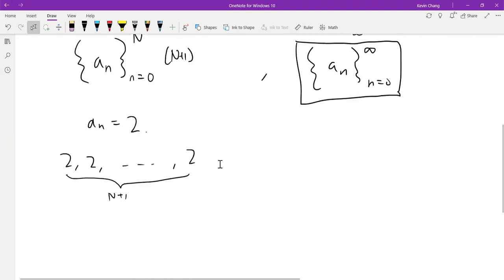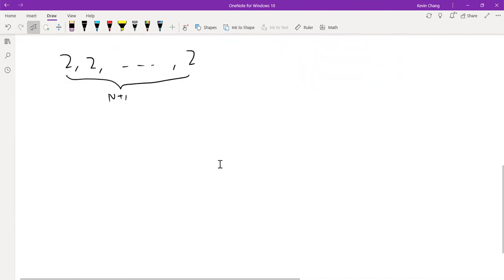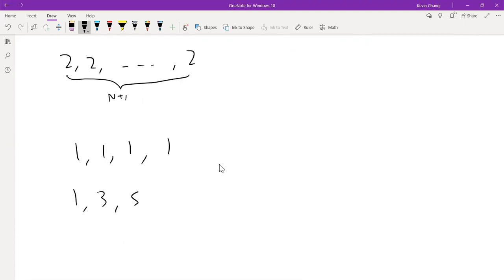Another property of sequences is that if we manipulate 2 or more different sequences together, it will produce another sequence as long as we keep the terms together. For example, if we have the sequence 1, 1, 1, 1, and then 1, 3, 5, 7, if we were to add these two, we would get 2, 4, 6, 8. And this is another sequence. And if we multiply them, it would be a sequence as well, even if these are other numbers.